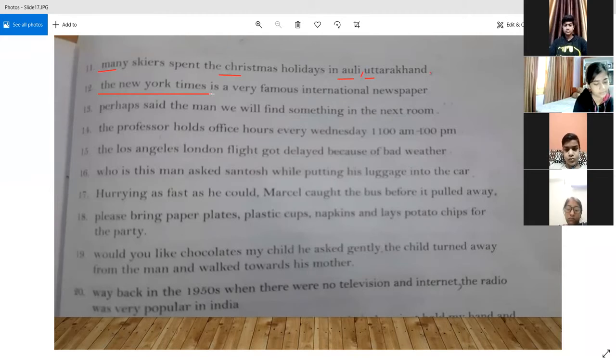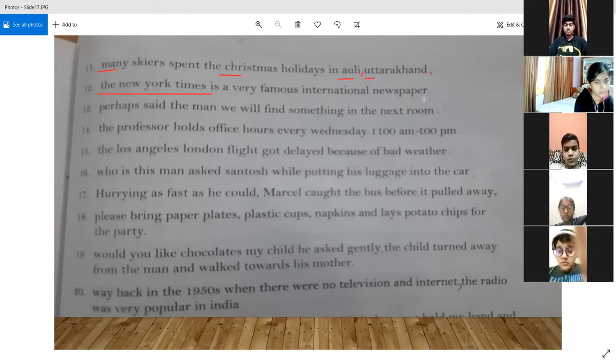So I have told you that in cases of the names of newspapers, magazines, books, films, the names of all these should be in capital. So the first word of all of them will be in capital. So over here also, New York Times is the name of a newspaper, so it has to be in capital. And sir, after newspaper, it will be a full stop. Yes, it is a very famous international newspaper. Right. So after newspaper, we are going to put a full stop to complete our sentence. So all the first four words have to be in capital.